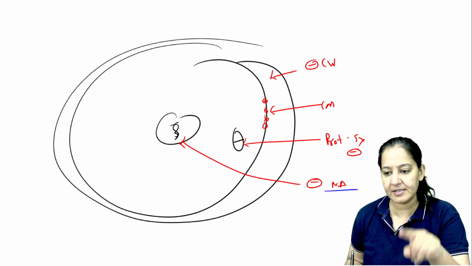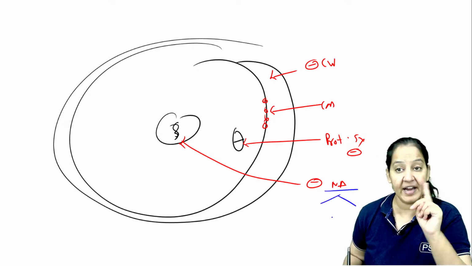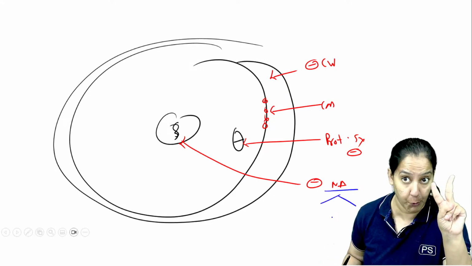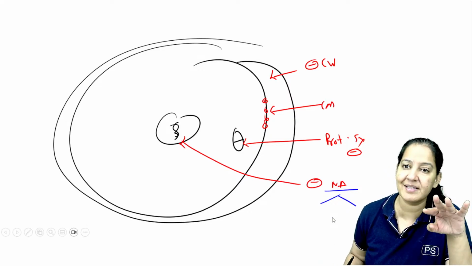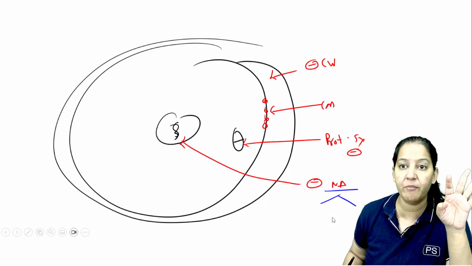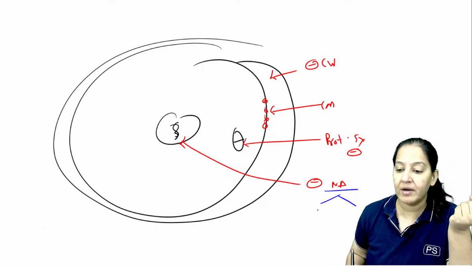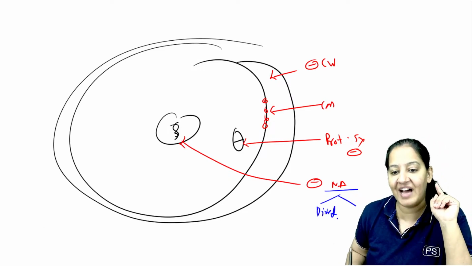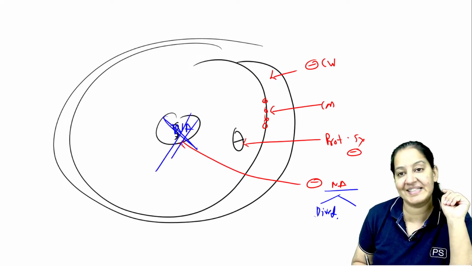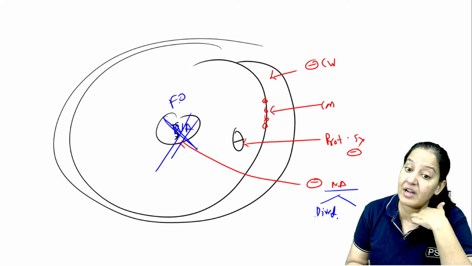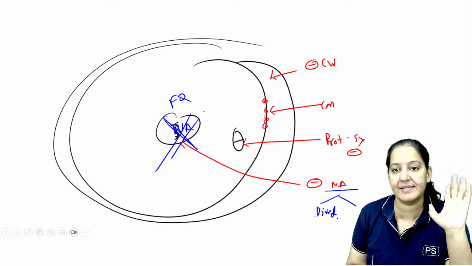In the nucleic acid synthesis, I told you there are 2 types, direct and indirect. Indirect we have already seen. The indirect are 2, sulfonamide and trimethoprim. They inhibit 1 enzyme each in the folic acid synthesis, and they do not form folic acid. So no folic acid, no DNA. Now let's talk about the direct nucleic acid inhibitors, the drugs which directly inhibit the nucleic acid synthesis. So fluoroquinolones is one of the direct nucleic acid synthesis inhibitors.